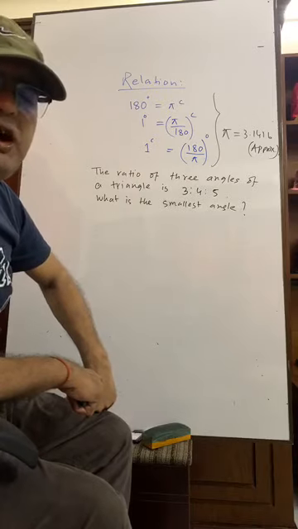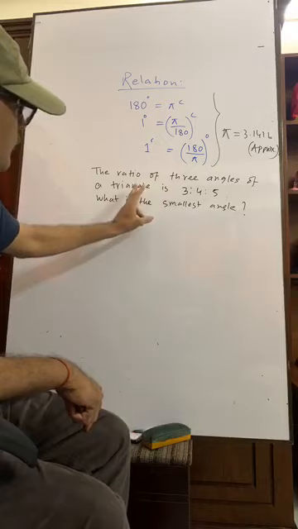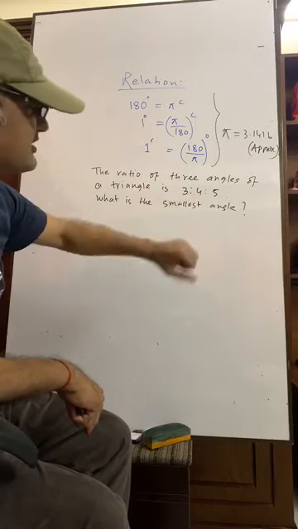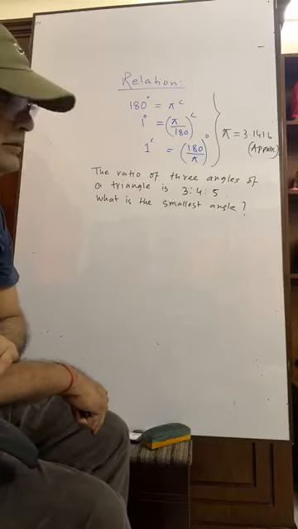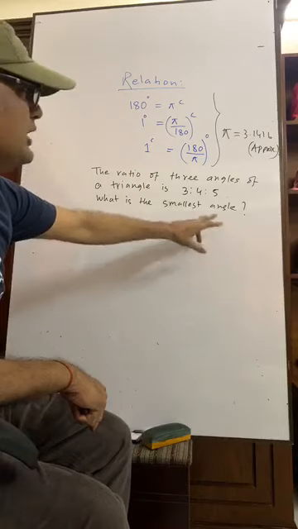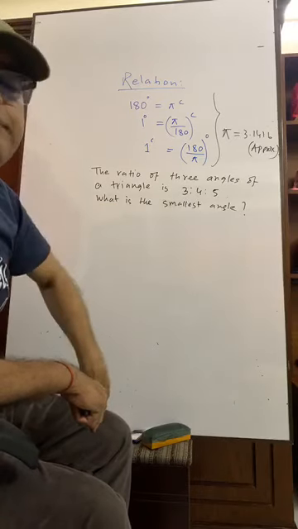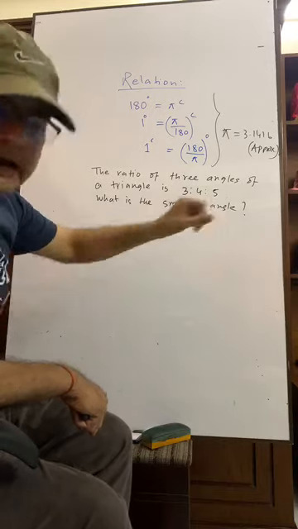It is the ratio of angles. Please try to understand. If it was the ratio of the sides, then the largest angle would be 90 degree. But it is the ratio of angles.